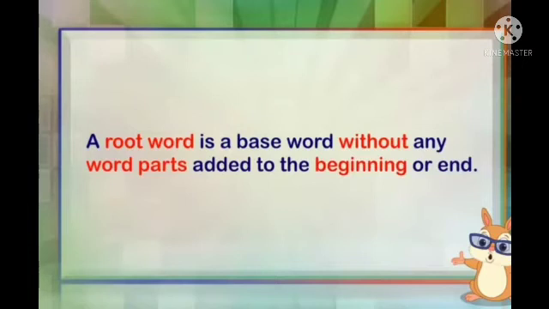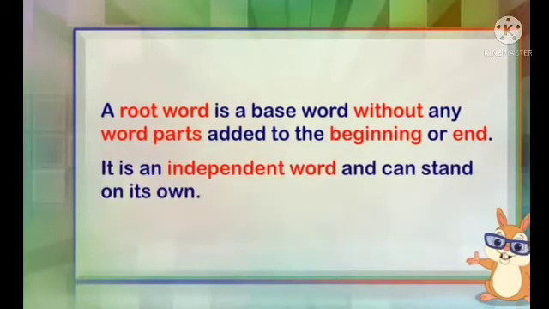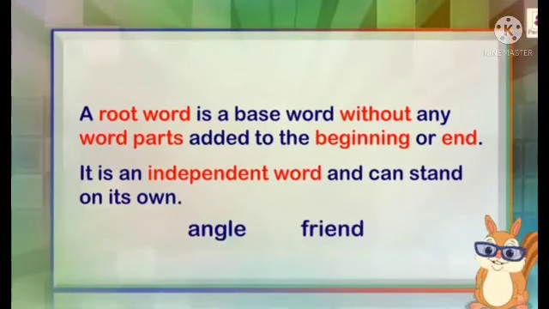A root word is a base word without any word part added to the beginning or the end, and it is an independent word that can also stand for itself. Okay, now it doesn't have any beginning word or end word. We will see the example also, and it always has its own meaning. For example, angle and friend. These are the root words. Now, you know what is angle and you know what is friend.